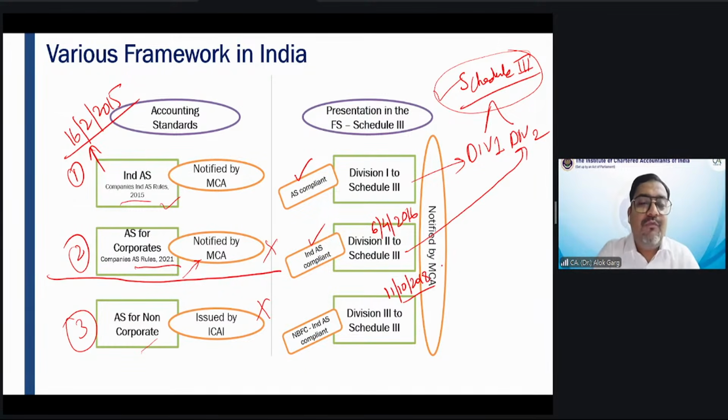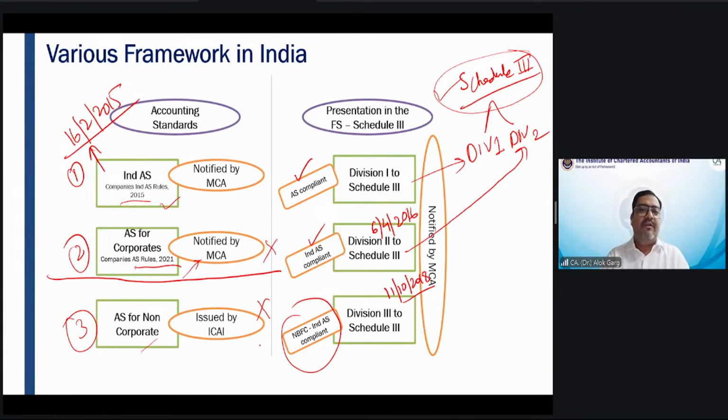But now we are giving you a new section, Division 3 to Schedule 3, which is applicable to the NBFC Ind AS compliant companies, like Bajaj Finance Limited, Muthoot Fincorp Limited, Sriram Transport and Finance Company Limited. On these NBFC companies which are following Ind AS, Division 3 to Schedule 3 will be applicable.